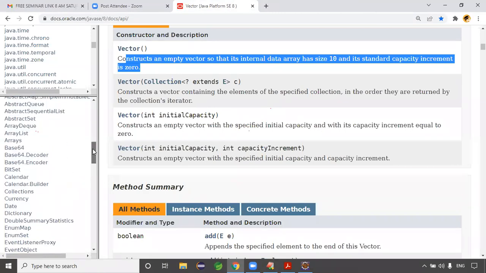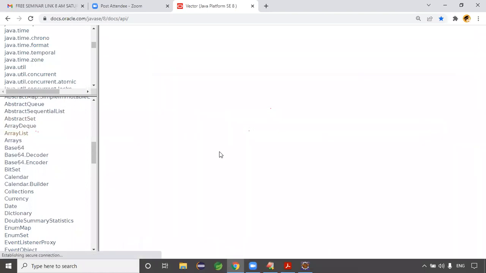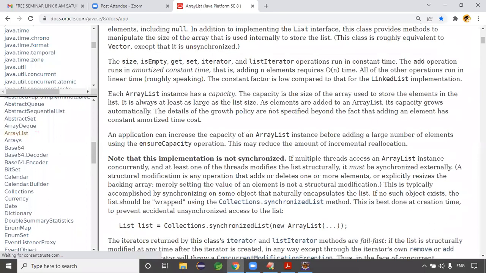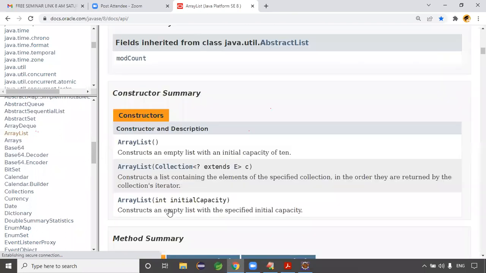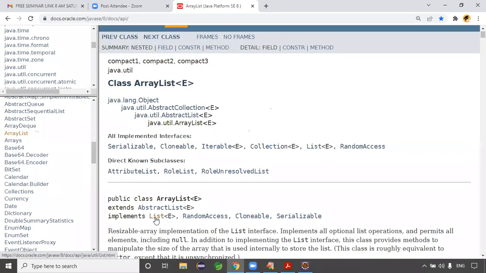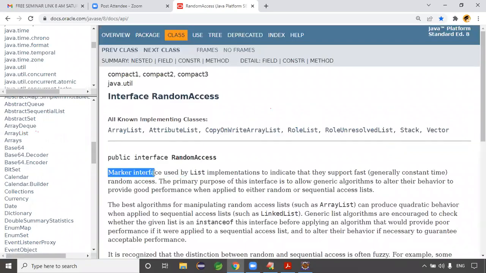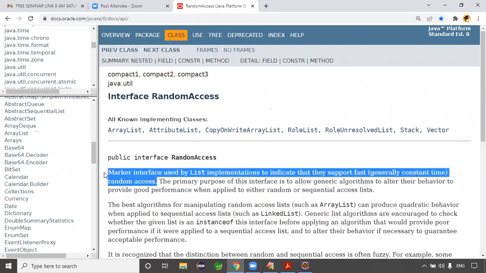Let me go to the classes. If you check the ArrayList class, check the data, guys. Class ArrayList is there, which is implementing which interfaces? Implementing the List interface and the RandomAccess interface, right? Exactly. If you click on this RandomAccess interface, what? Marker interface, guys, used by List implementations to indicate that they support fast random access, right?